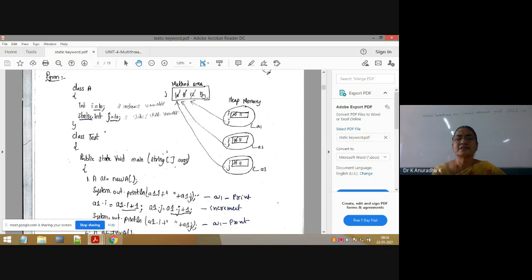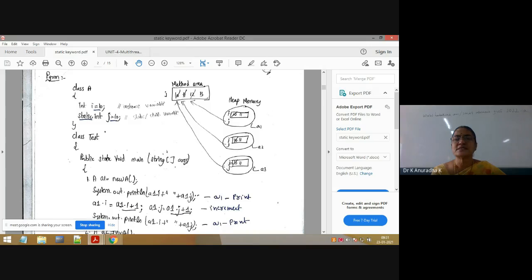Next, one more important point is, even though static variables are not stored inside each and every object, we can access static variables inside each object. So from this object, I can access both the instance variable as well as the static variable. Inside this object, I can access both i and j. Similarly, inside this object, i and j.